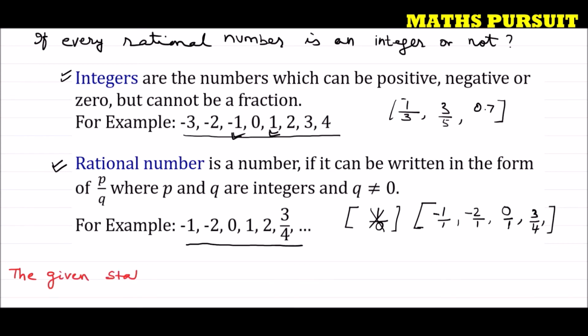Why is the given statement false? Because the statement is saying every rational number is an integer.